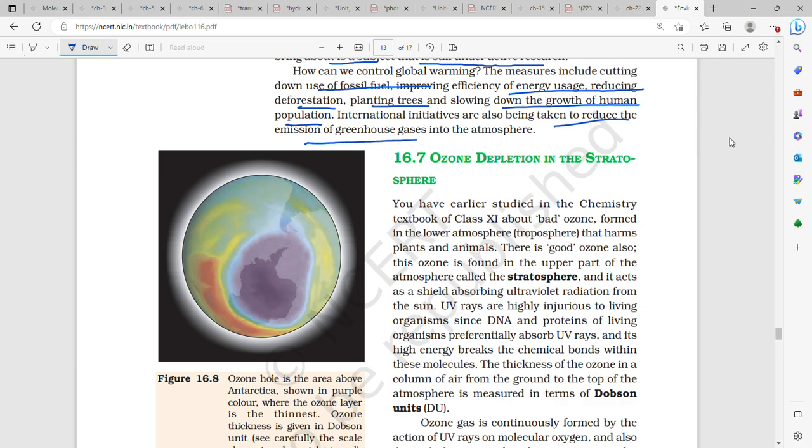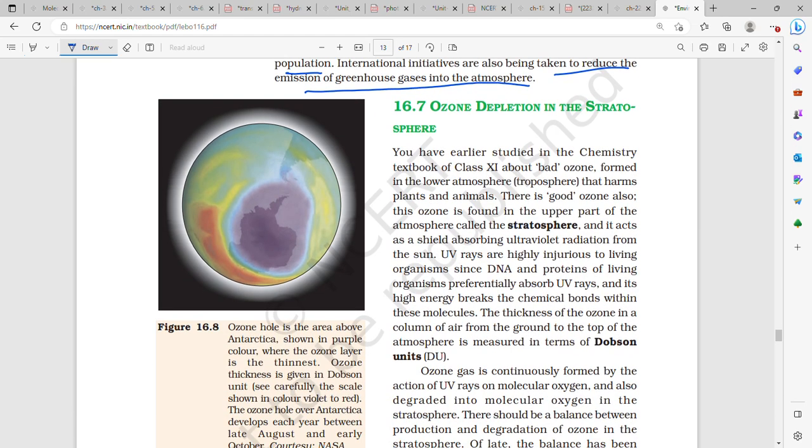To reduce emission of greenhouse gases. Ozone depletion in the stratosphere.